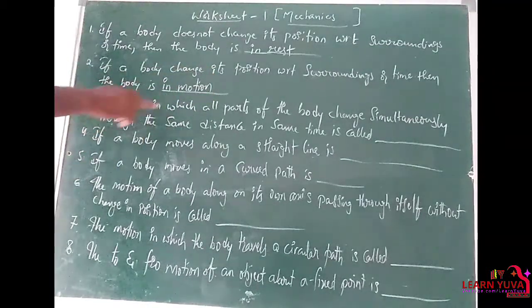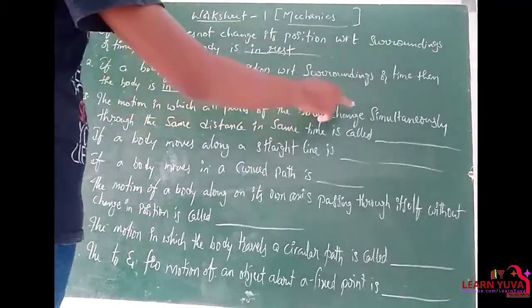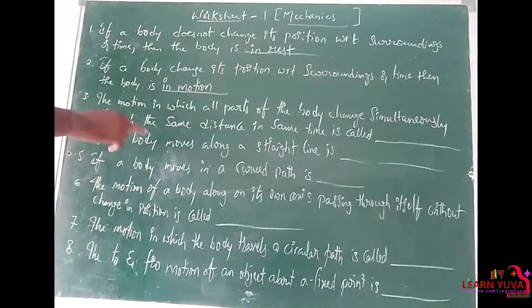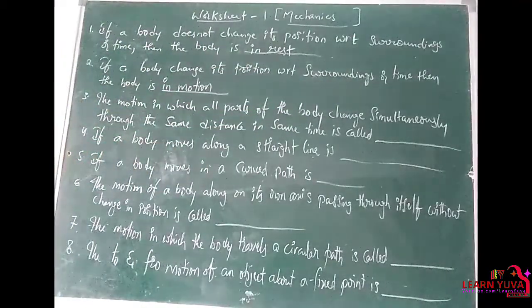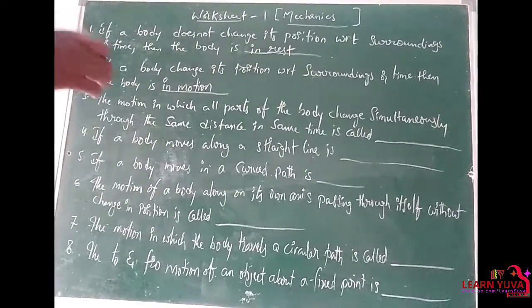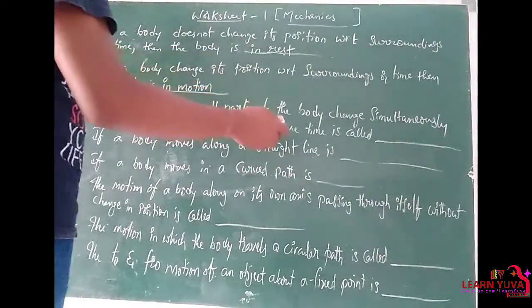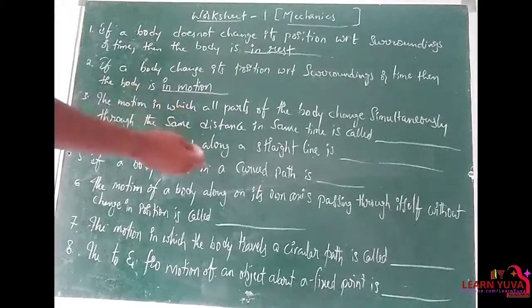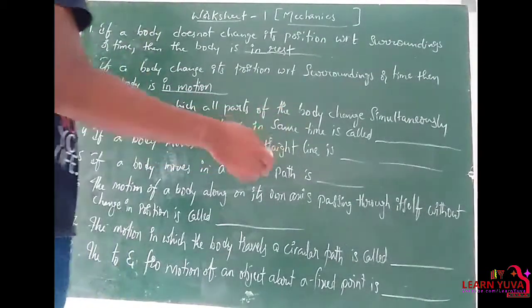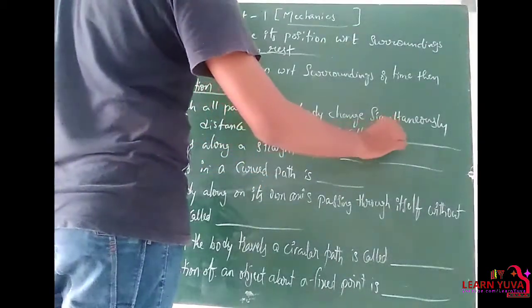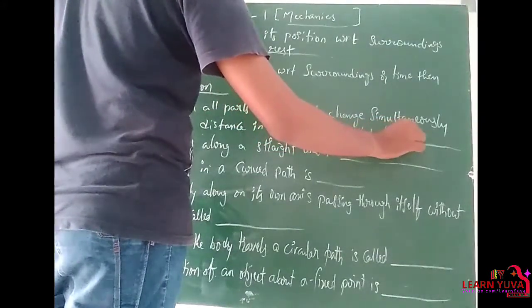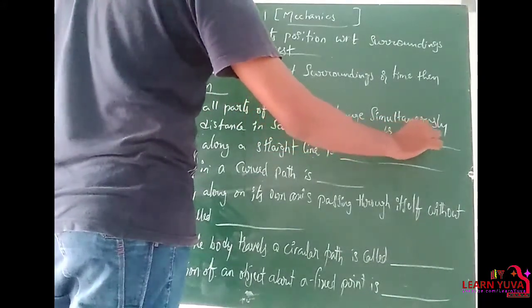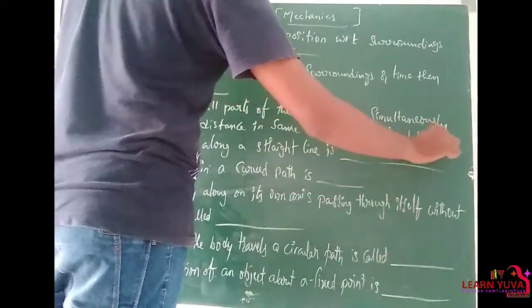Third one, the motion in which all parts of the body change simultaneously through the same distance in same time. So the body's parts change simultaneously through same distance in same time. Then the motion is called translatory motion.